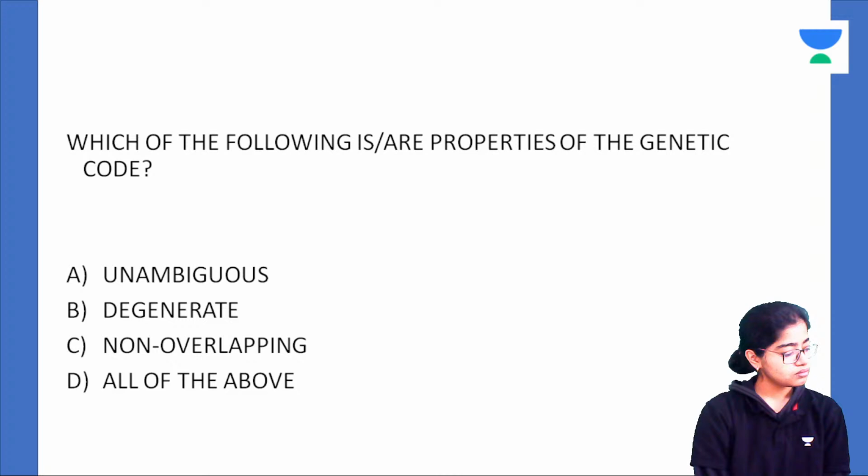What is the meaning of these, and what are the other properties of the genetic code? Okay, last one.